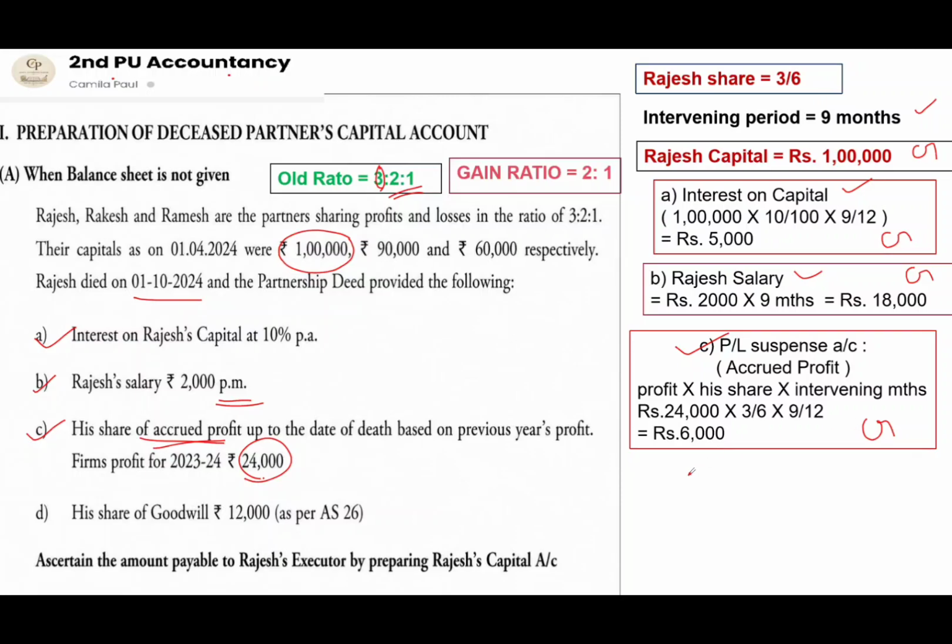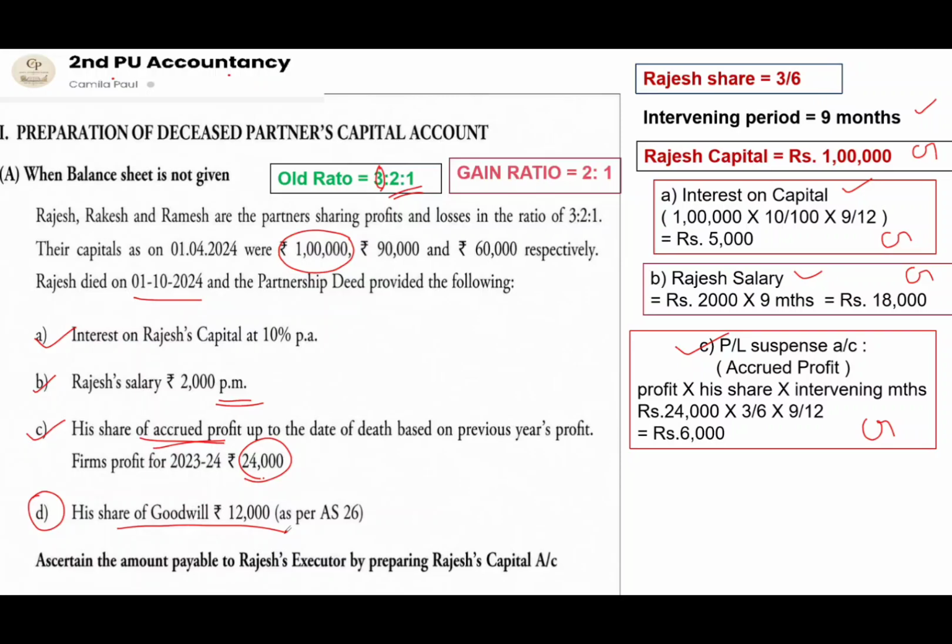Now, the next adjustment, very important adjustment, is the treatment of goodwill. So, his share of goodwill is rupees 12,000. So, here they have directly given us his share of goodwill. Now, this goodwill of the deceased partner, as per AS 26, will be contributed or borne by the continuing partners, as they are going to gain the profit on his death.